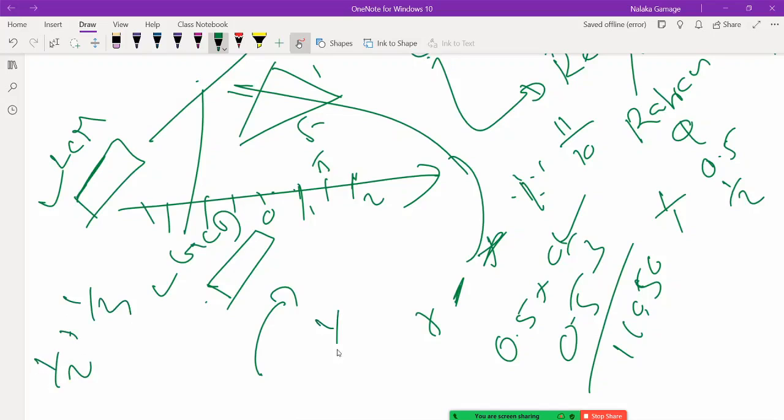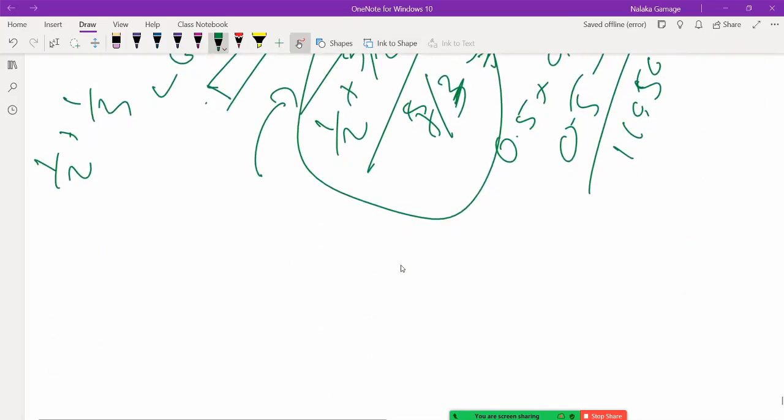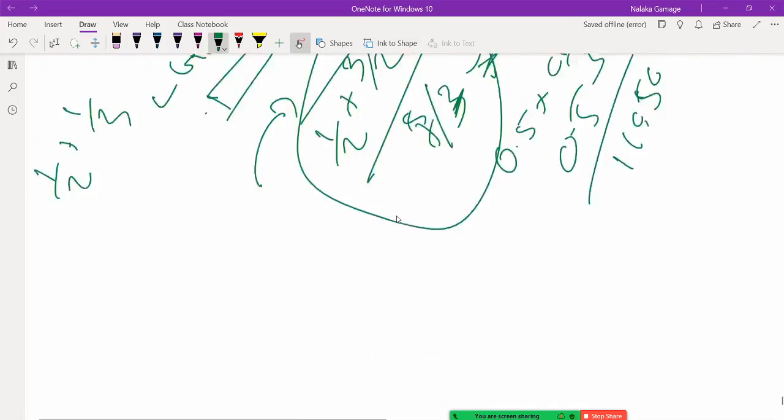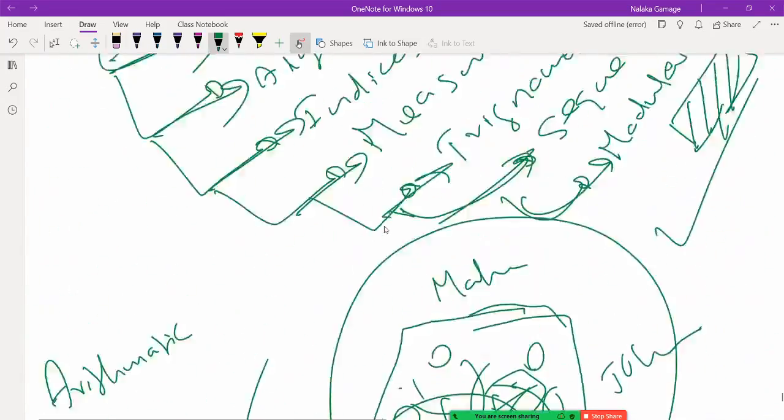Can I do something like half plus 3 by 2 divided by 5 by 3? Can I do this kind of simplification? Right? So that is something you have to ask yourself. If you know it, yes, you are done. So that is what you are supposed to know under arithmetic. That's it. So numbers, that is your first topic.